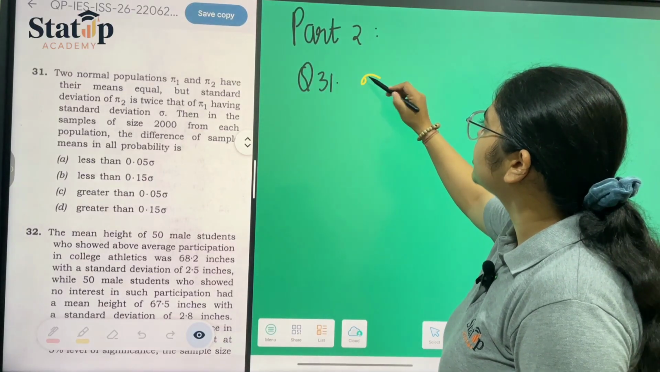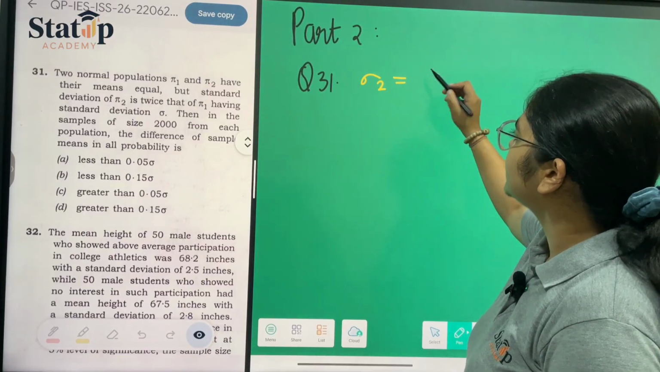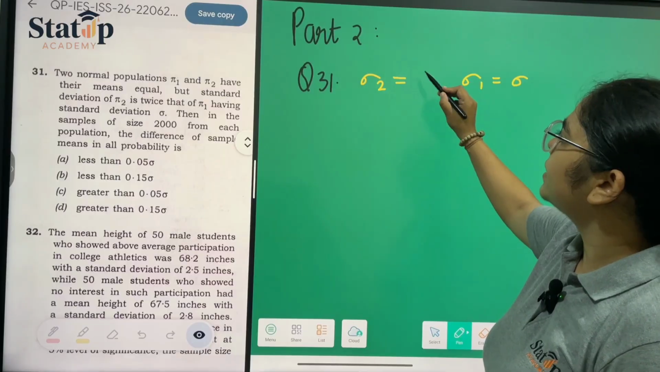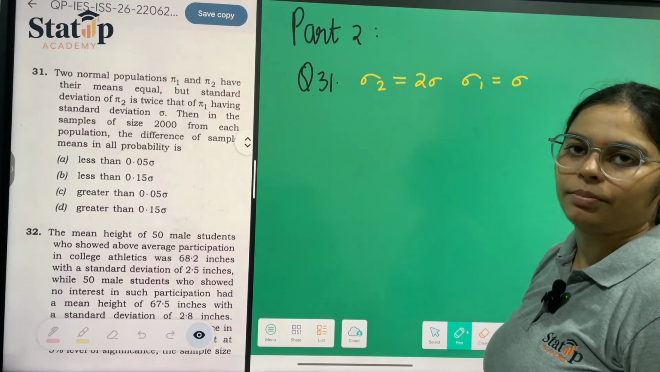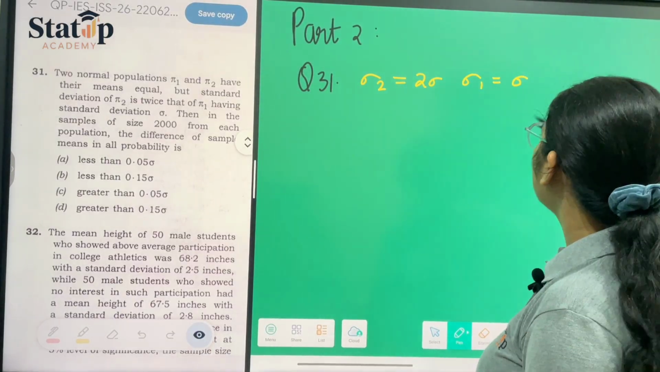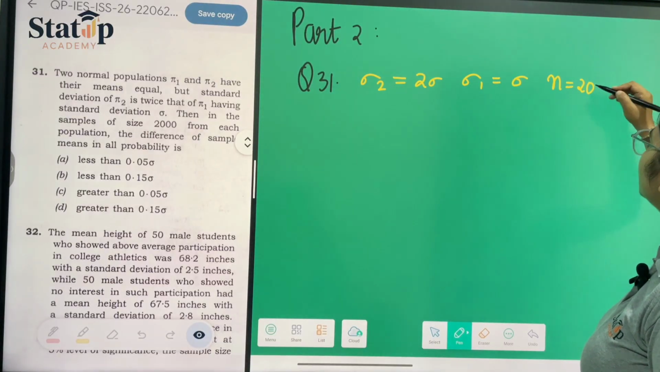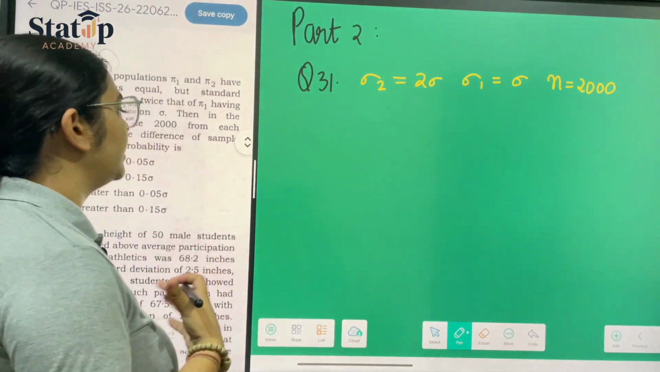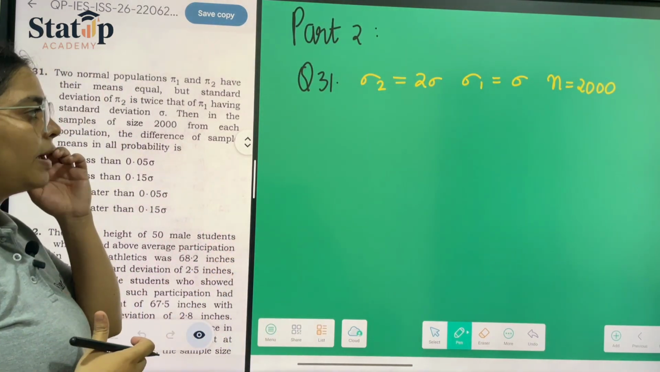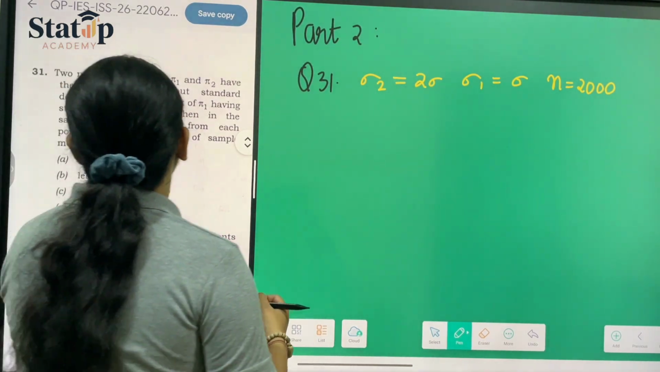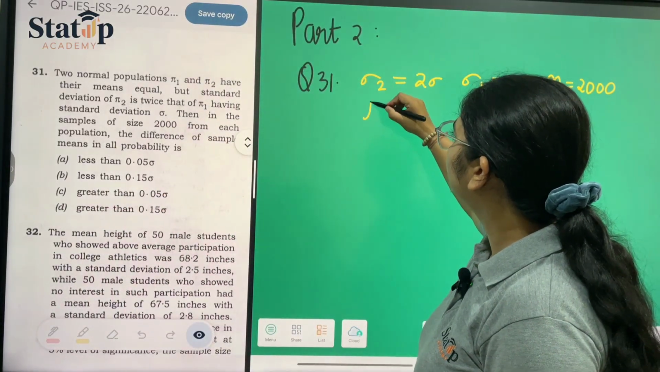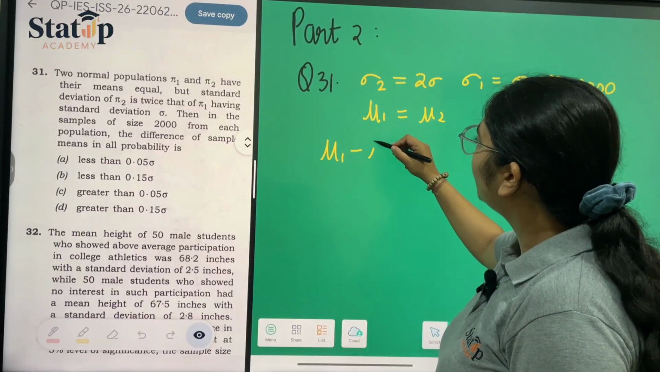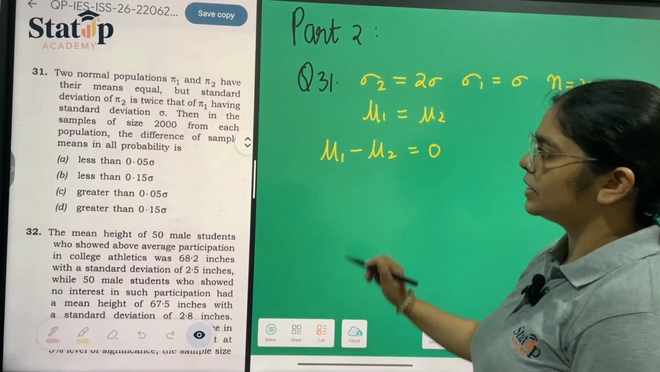Let us say the standard deviation of population 1 is equal to sigma. Then the standard deviation of the second population is 2 sigma. It is twice that of 1. And n has been provided to us as 2000. Now from each population, the difference of sample means in all probability. First of all, we have to calculate the difference in means. So mu1 is equal to mu2, so the difference in means would be equal to 0 because they are both equal.